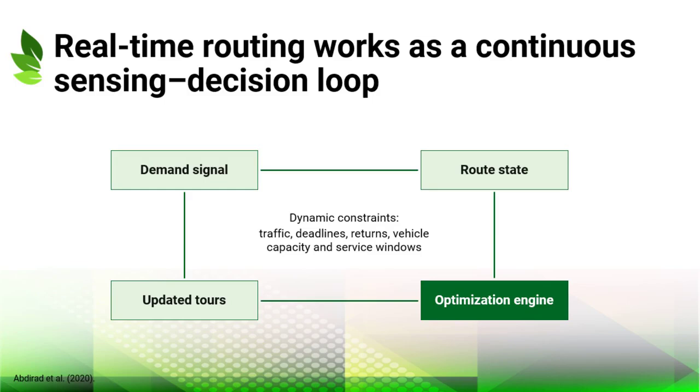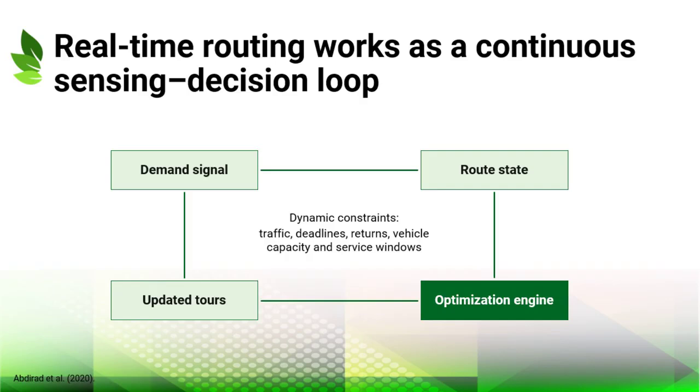The sensing and decision loop shown here summarizes how real-time routing works. First, the system receives demand signals, return requests, vehicle positions, and route state information. Second, it evaluates constraints such as traffic, delivery deadlines, pickup requirements, capacity, and service windows. Third, an optimization or meta-heuristic engine searches for feasible and improved route adjustments.